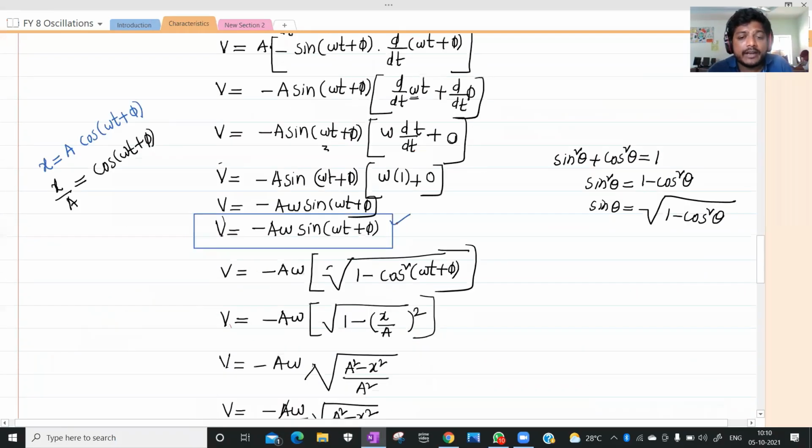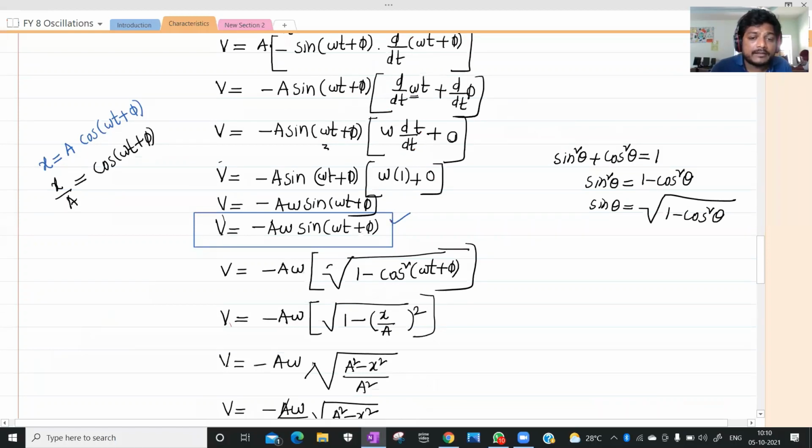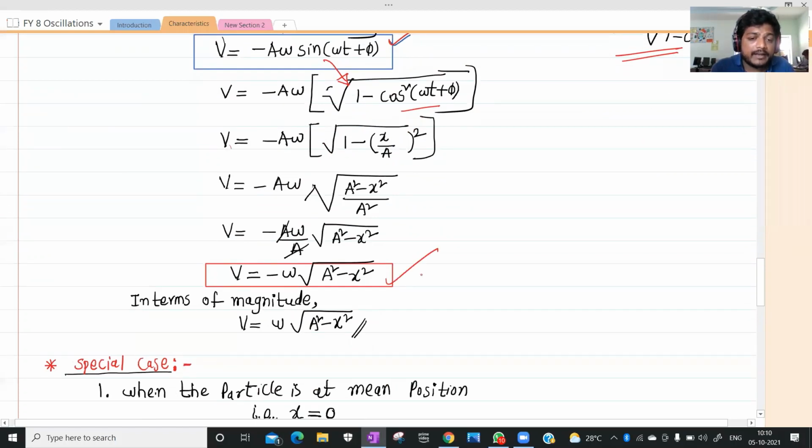If you differentiate, you will get v equals minus A omega sin(omega t plus phi). Using the trigonometric relation sin square theta plus cos square theta equals 1, sin theta equals under root of 1 minus cos square theta. So replace sin(omega t plus phi) by under root of 1 minus cos square(omega t plus phi). Cos(omega t plus phi) is nothing but x by A. Substituting, you will finally get v equals minus omega under root of A square minus x square.